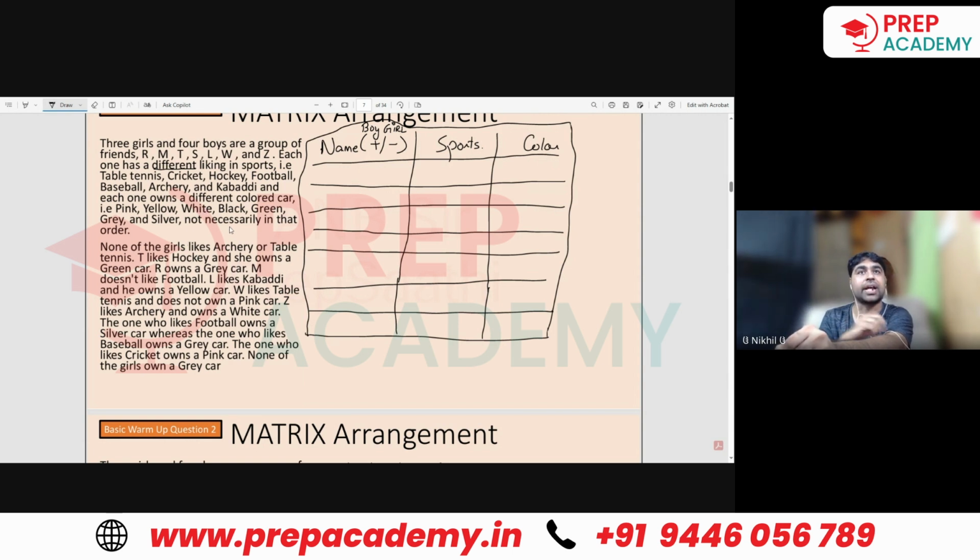None of the girls like archery or table tennis. Okay. Now this is purely a negative statement. So we'll wait for it to convert into a negative conjugate statement. T likes hockey. It is a direct statement, so we'll write that thing. T likes hockey is a sport, and the word used after that is 'and she'. She means T is a female. She owns a green car.